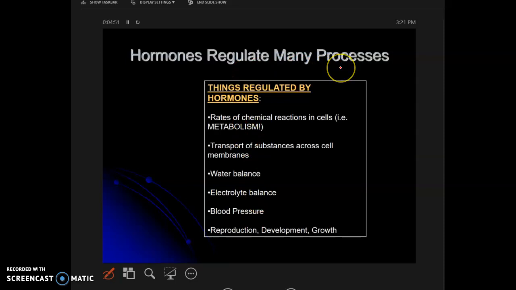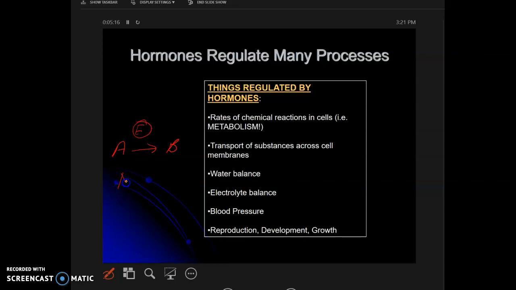Hormones regulate many processes. Now you need to understand that a lot of people get confused between hormone and enzyme. Easy way of remembering: the enzyme can control one particular chemical reaction. Okay, so conversion of A to B. This is where an enzyme will play. It will only change the speed of the reaction.